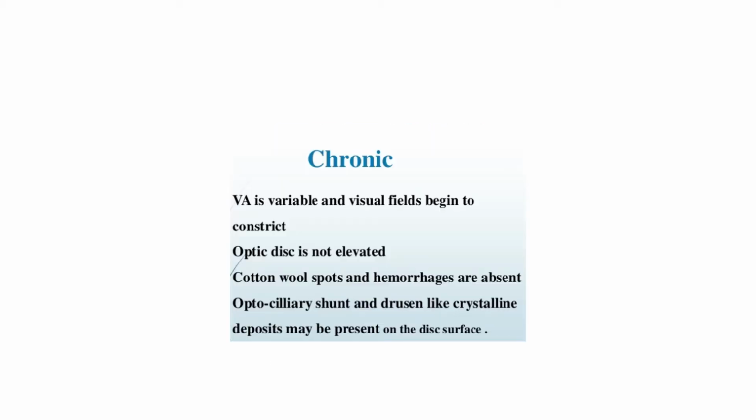Chronic papilledema. In chronic papilledema, the optic disc is not elevated. Cotton wool spots and hemorrhages are absent because with time they get absorbed. Visual acuity is variable and visual fields begin to constrict. Opticociliary shunt and drusen-like crystalline deposits may be present on the disc surface.